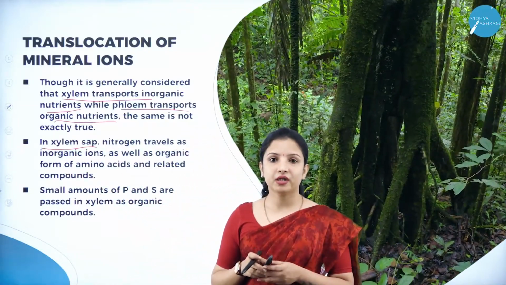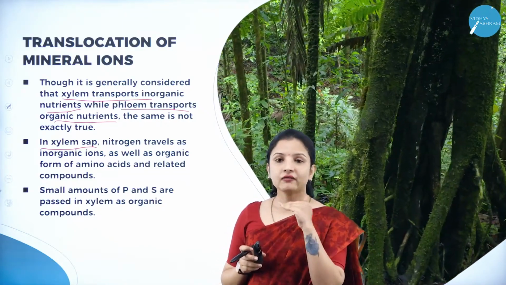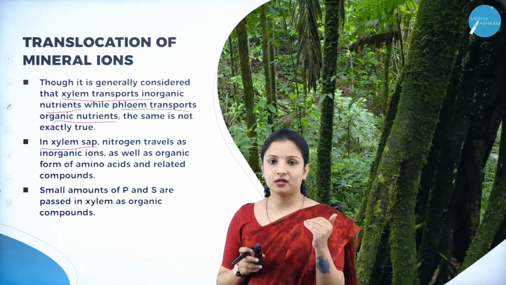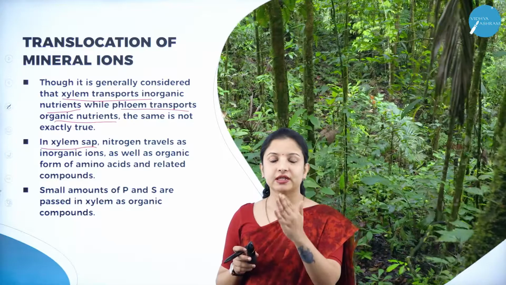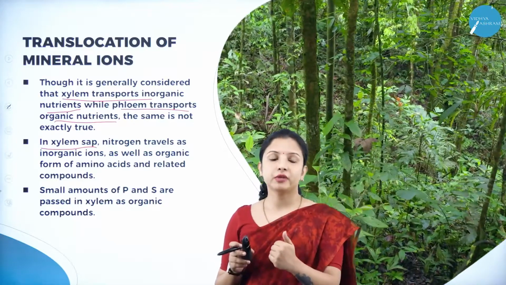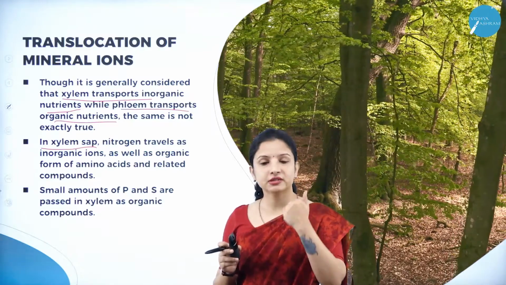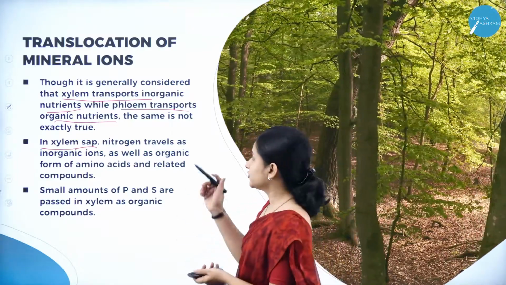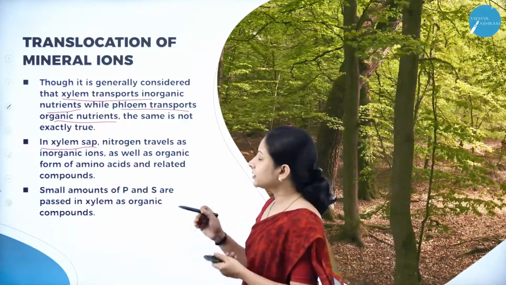It is made up of the mineral ions, those mineral ions that have entered through the epidermis and endodermis. Through the epidermis, they have entered into the intercellular spaces of the mesophyll cells. Then they have reached the endodermis, and from the endodermis, they have entered into the xylem cells. So the xylem now contains a lot of mineral ions. So it is now a sap.